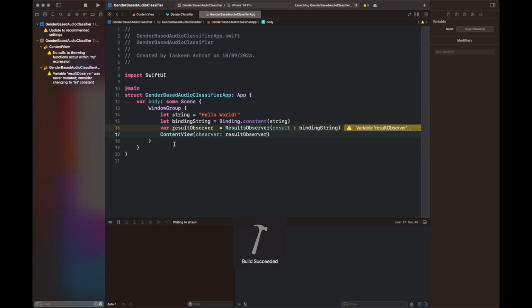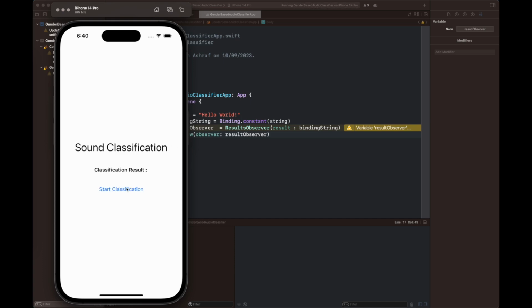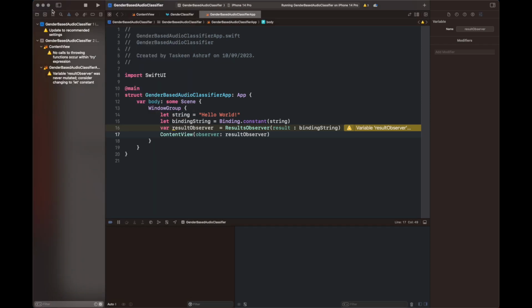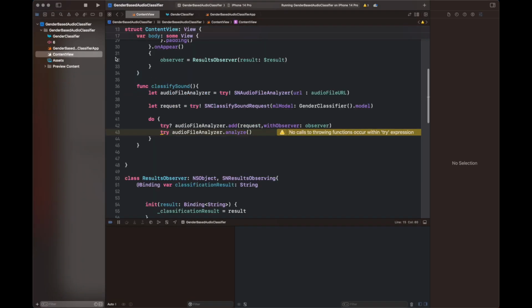Now after playing the code, you will see that nothing will be changed inside the UI. This is because the classifySound function is not called inside the content view. So we are going to add it inside the button click in content view, and after that we are going to press this button and it is going to work. So let's add the change there.